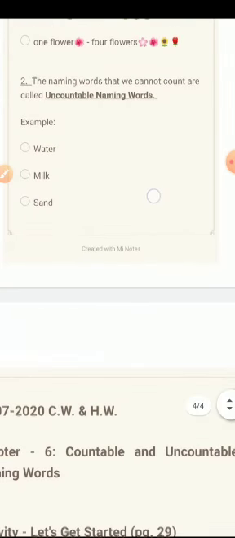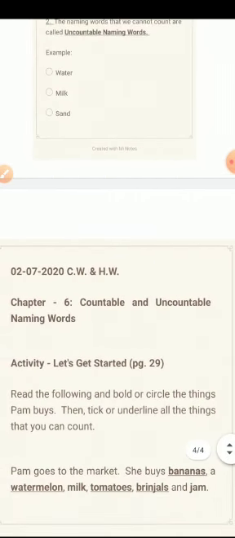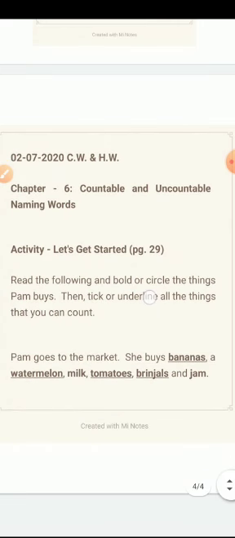Now let's quickly do this exercise given on page number 29 of your English 1 book, where the instruction says that you have to circle the things that Pam buys. Then you have to tick them.